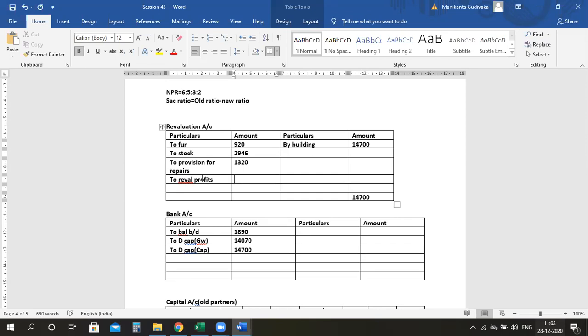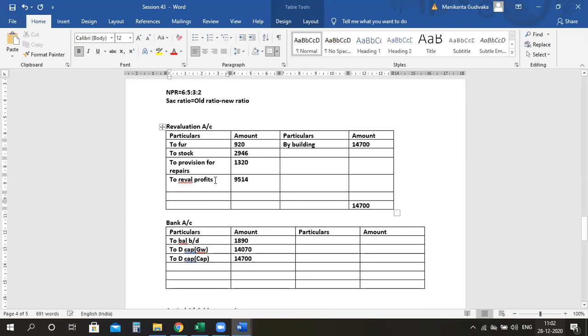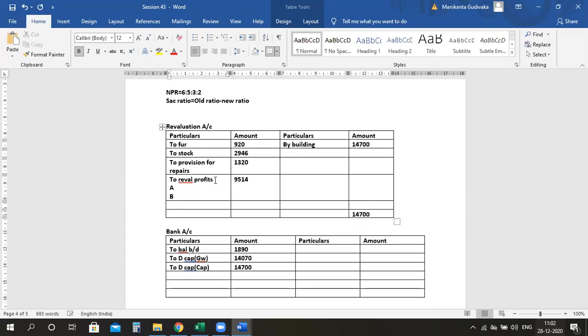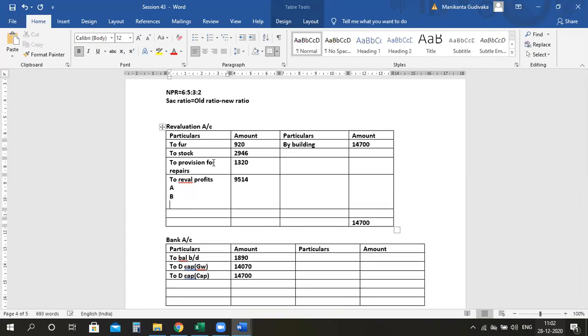It is 9,514. Is it correct, Leora? Yes, ma'am. 9,514, which has to be given to A, B and Seema. Please divide it between A, B and Seema in the old ratio. 4,077, 3,398, 2,039. Please tell me, is it correct?